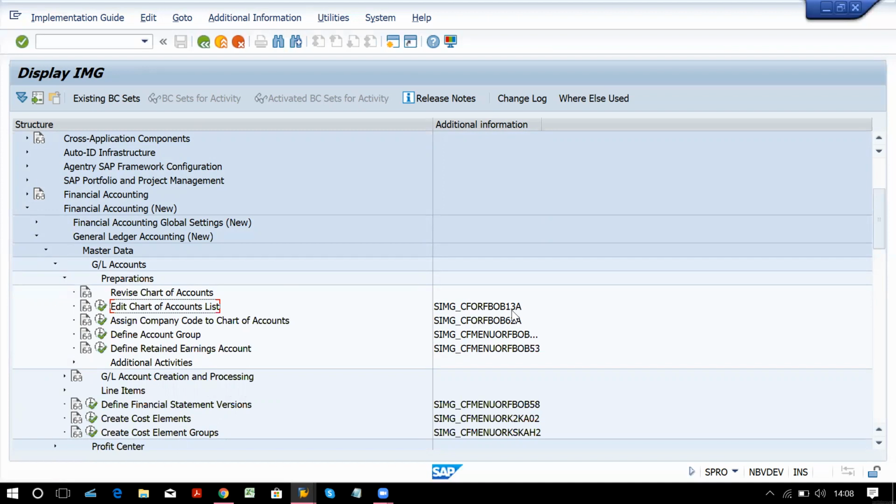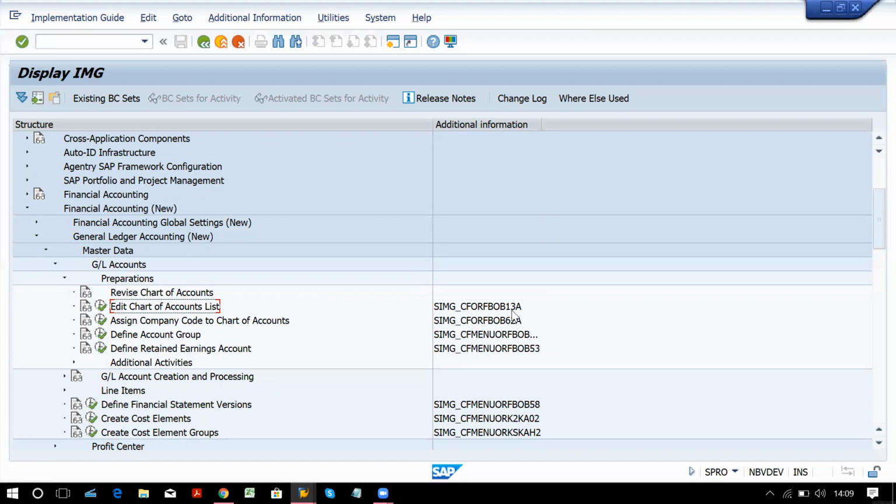OB13. Now, what do you mean by chart of account? This is an important question for interview. Chart of account is nothing but the list of GL accounts you maintain. One more question you will face: the GL accounts which you maintain in SAP, on which level will it be? You maintain it on chart of account level. How many types of chart of accounts can you maintain? This is one more question. So we have three types of chart of accounts.